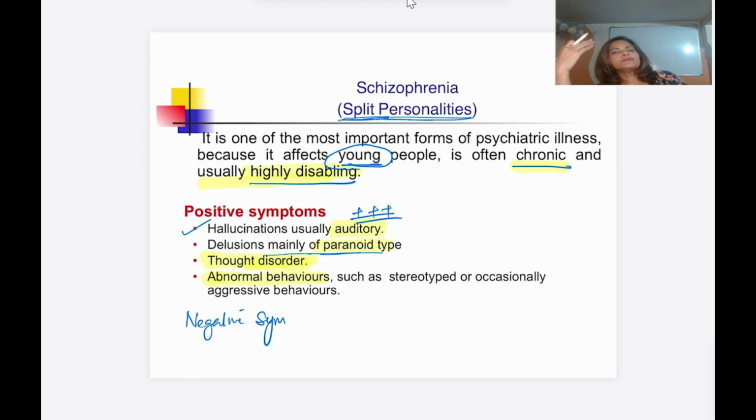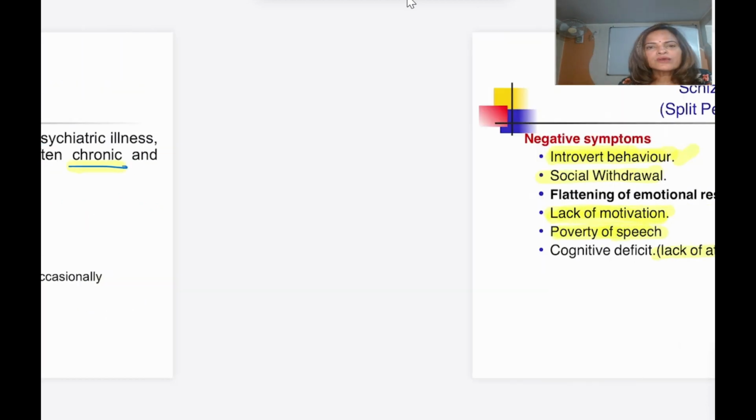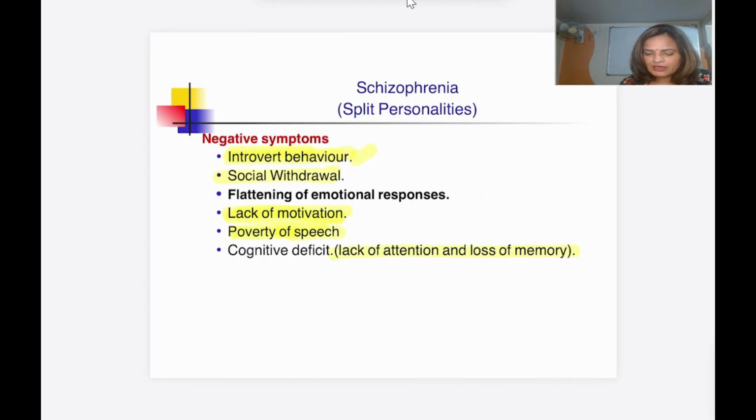How can we describe the schizophrenic patient? On one side the schizophrenic person is sitting, and on the other side the psychiatrist is sitting. They can see each other, but they are not able to understand each other, as if a thick glass wall is present in between the two. This is how we explain the schizophrenic person.